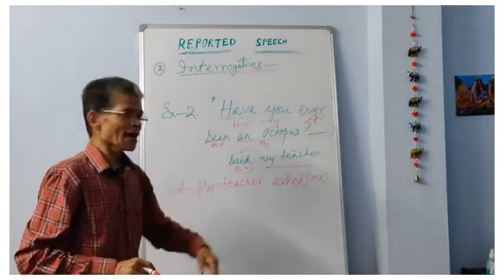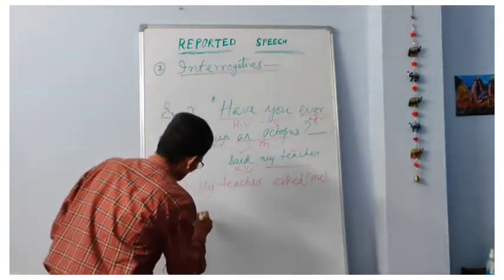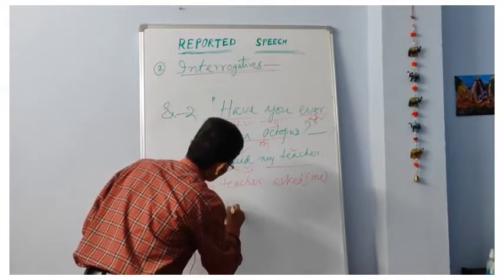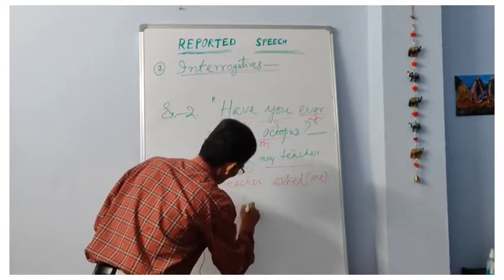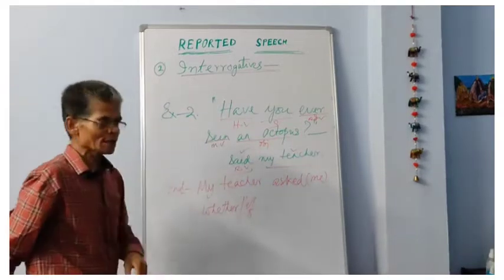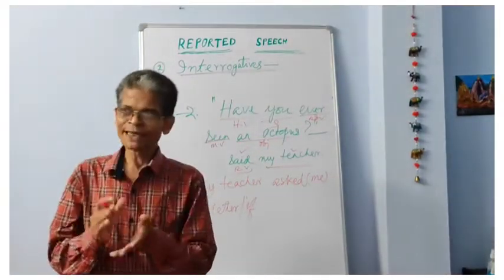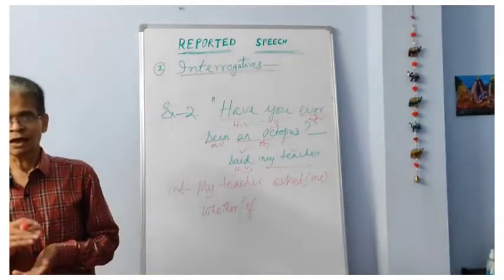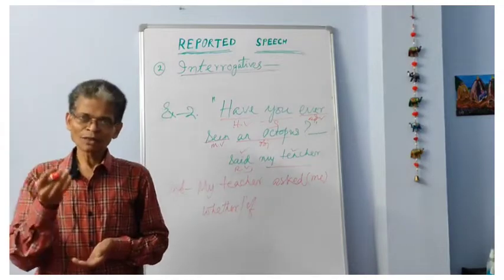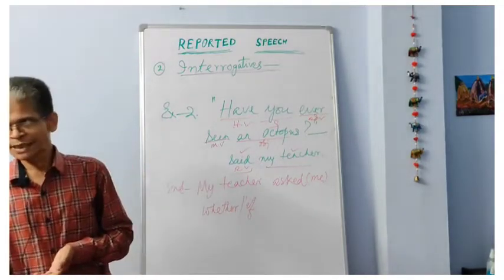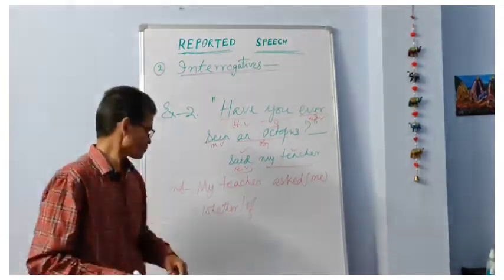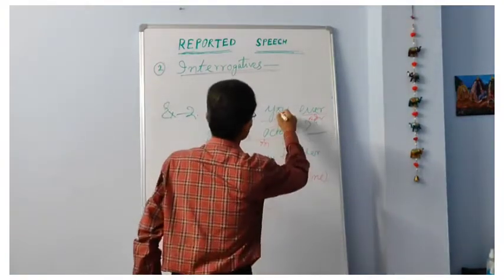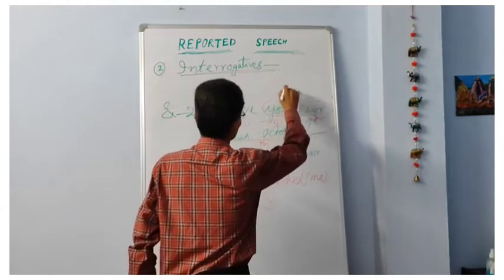Now my teacher asked me, and here we can use "whether" or "if". When a question begins with a helping verb, the conjunction will be "whether" or "if". If the answer comes in the form of yes or no, "whether" is better, otherwise we can use "if".